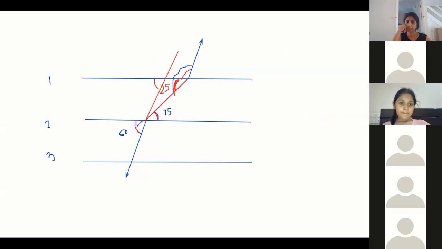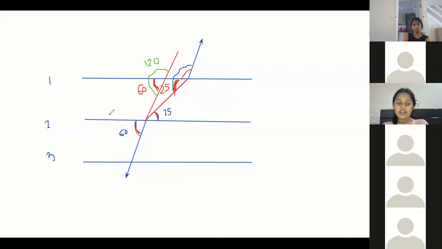This is 60, right? Yes, sir. So this is corresponding to that or not? Yes, sir. This will also be 60. So let me use green. This whole is a straight line or not? Yes, sir. So the whole straight line is how much angle? 180. 180 minus 60 is this, so 120. That's why the important rule is the straight angle. Always we have to use it.